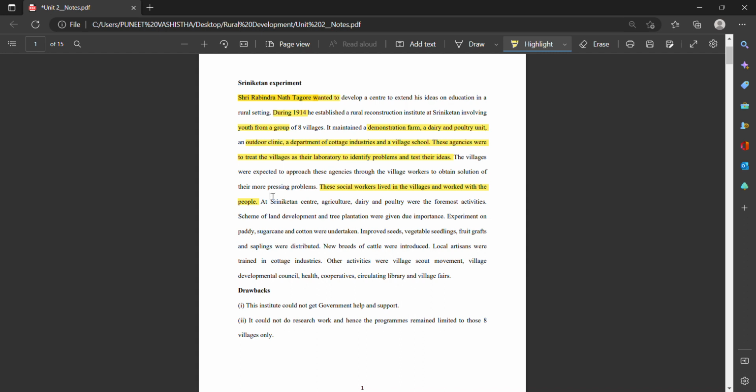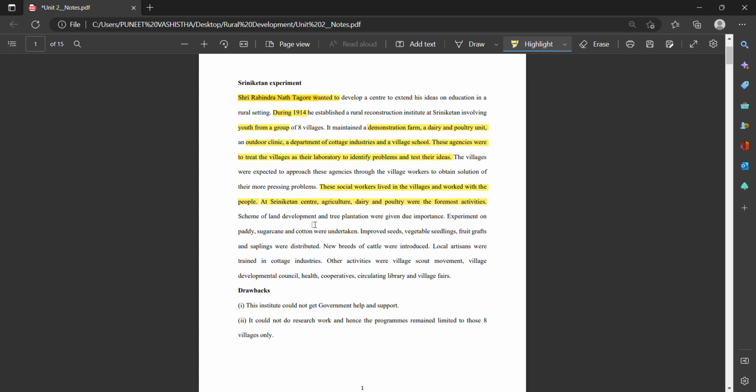At the Sriniketan center, agriculture, dairy, and poultry were the foremost activities. That means these were very important activities in Sriniketan, right? Now, a scheme of land development and tree plantation were given due importance, because when someone is living in the villages, they must focus on the agriculture side as well.